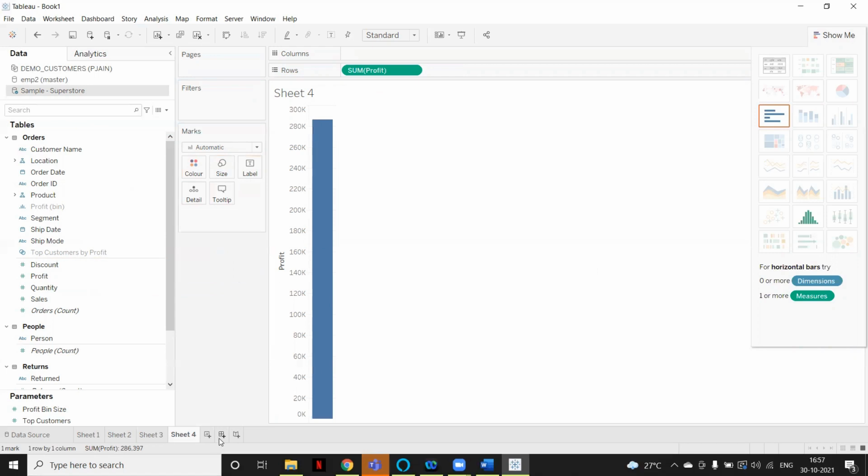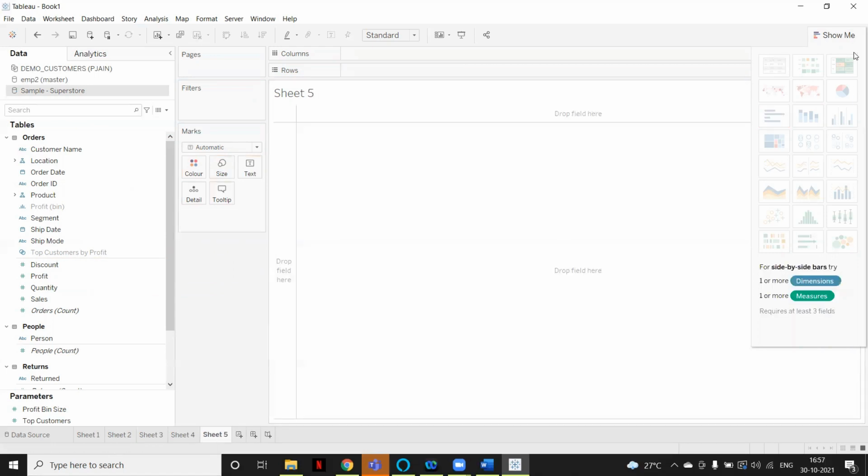Okay, let's go to sheet 5. Let's hover on the pie chart. For pie charts, we need one or more dimensions and one or two measures. So at least one dimension and one measure are required.